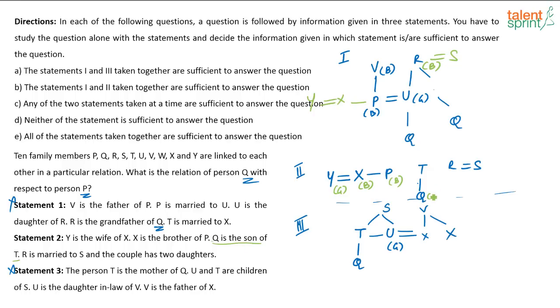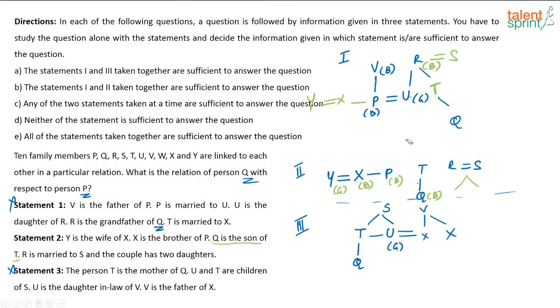Q is the son of T. Okay, I don't know the gender of T here. R is married to S and the couple have 2 daughters. So what I'm writing on top here is I'm trying to combine statement 1 and 2. In that case, I know T's child is Q, and I also know R is the grandfather of T. So if T's child is Q, see, already Q can't come here. Why? Because this is P and U, they are married. So their child can't be Q.